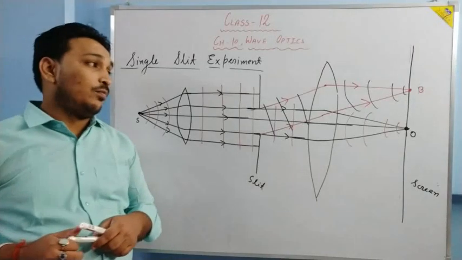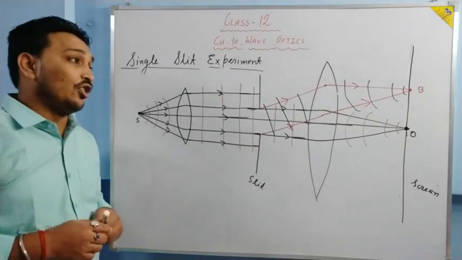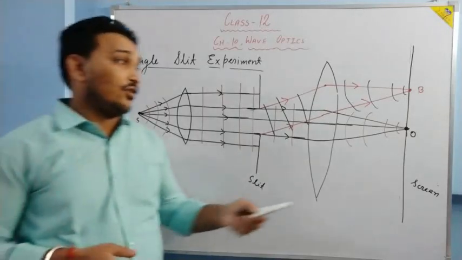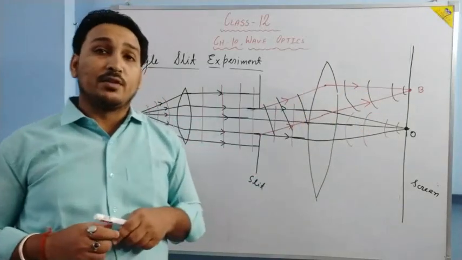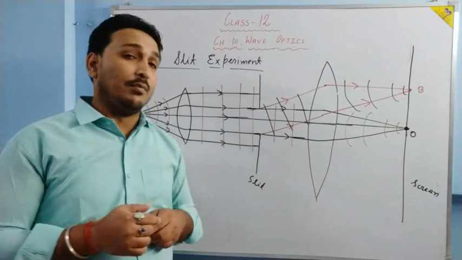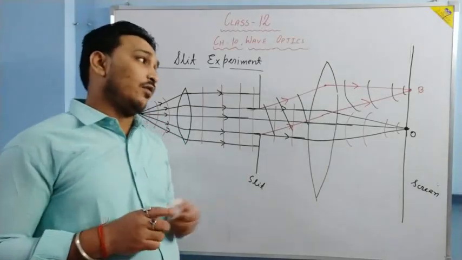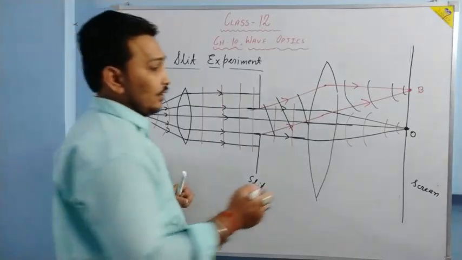Now we have to understand the position and the intensity of light at the central maximum, at the other maximums, and where the minimum is, at what distance from the center the minimum will be formed. We have to understand this. One thing is clear from here, that at the center there will be a bright spot.